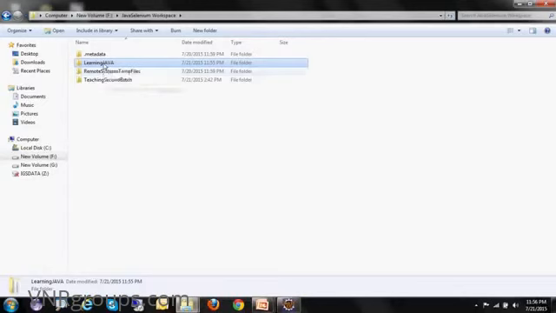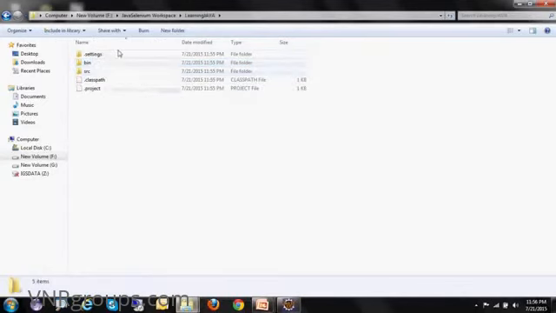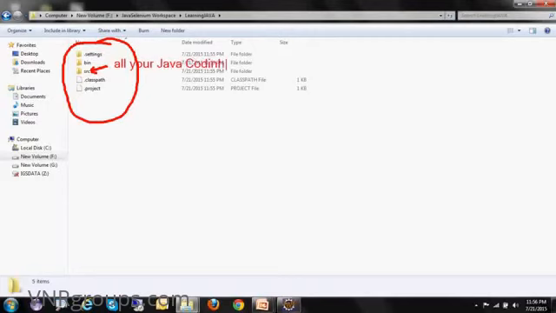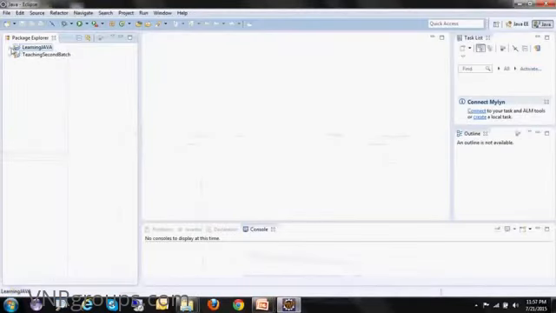Okay, one more thing. If you go inside Learning Java, there will be auto-created folders and files. So this src folder will contain all your packages and .java classes, means it will contain all your Java coding. So this is your project.